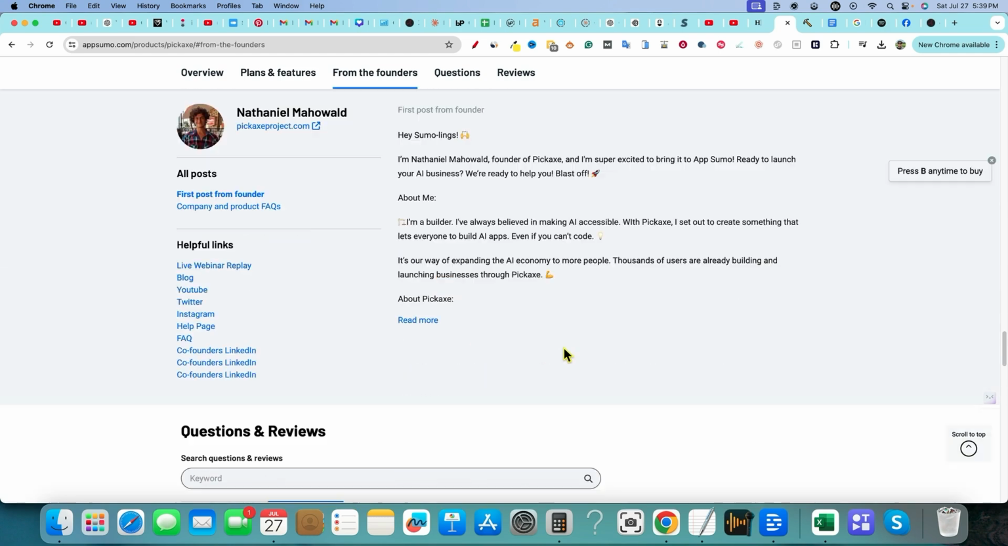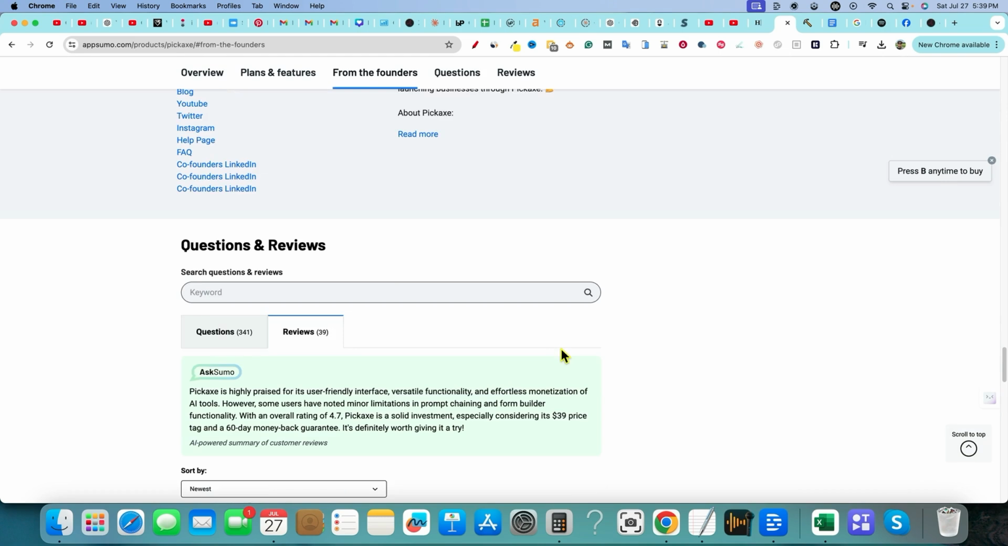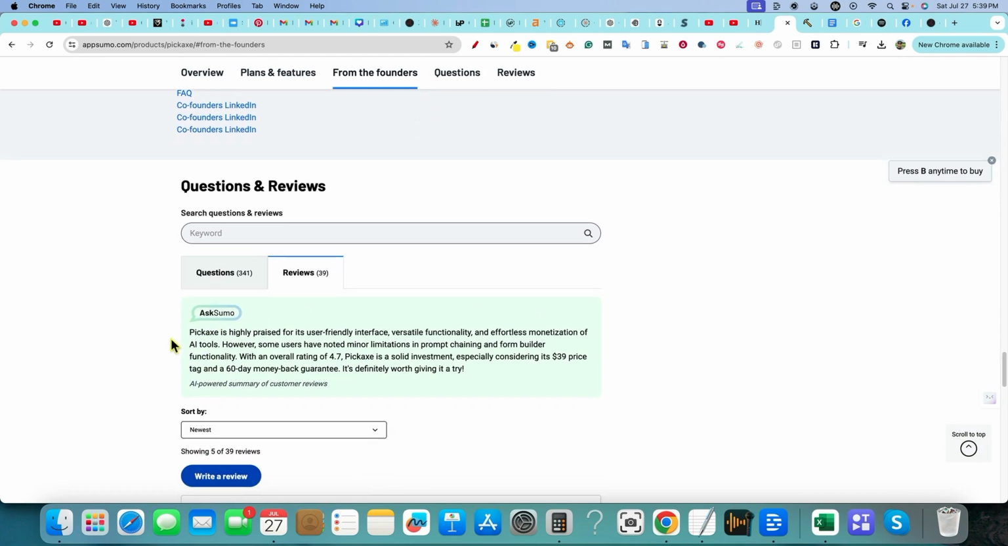Now, this is getting a lot of buzz. A lot of people are liking it. When you go to reviews, Pickaxe is highly praised for its user-friendly interface, versatile functionality, and effortless monetization of AI tools. I think that's the really cool golden taco of this as well, is the ability to create a tool without being a coder and then also be able to monetize it and take payment for it. Super cool.